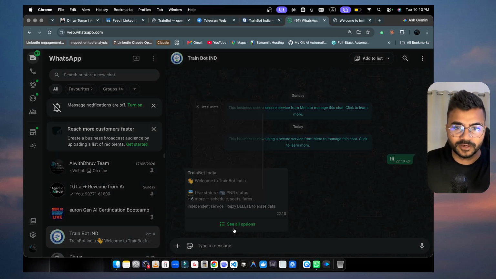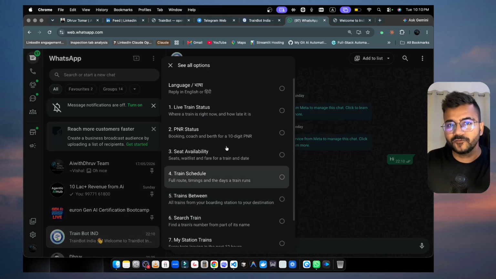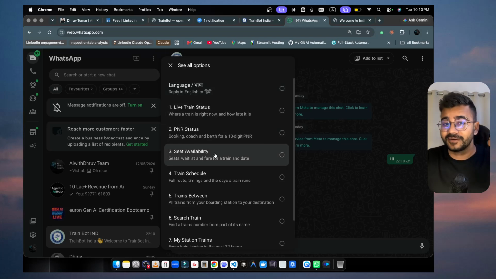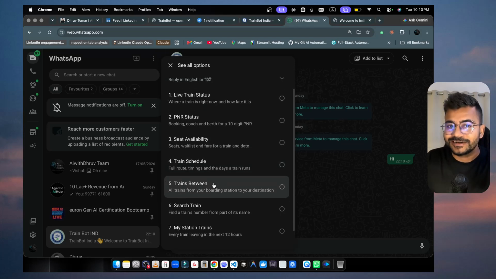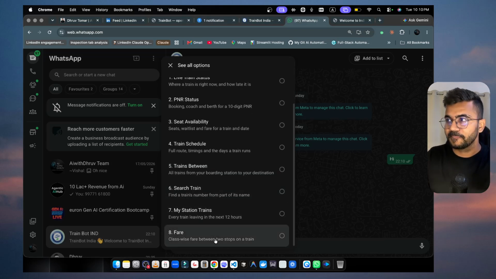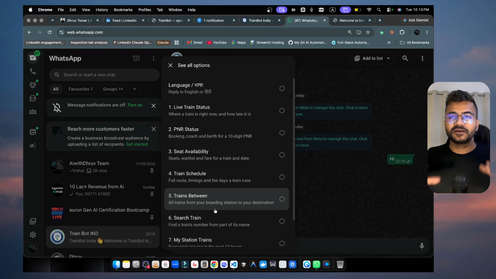Here you can click see all, and you are going to get language options, then live train status, PNR status, seat availability, train schedule, trains between stations, search train, my station train, and fare. So now you do not need to go and search on Chrome or the internet or your phone for different tasks. You can get everything in one place, and this is the sole purpose of what I am showing you.